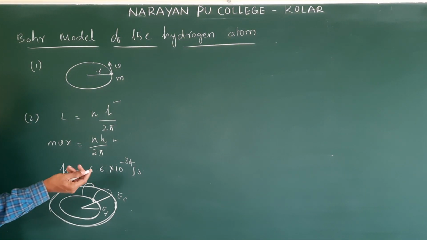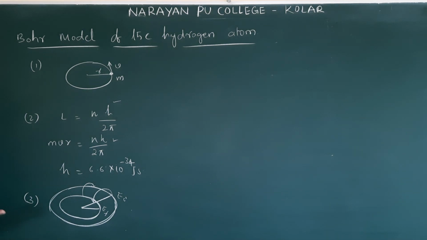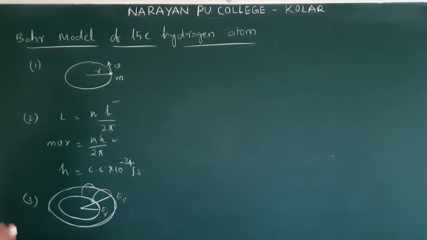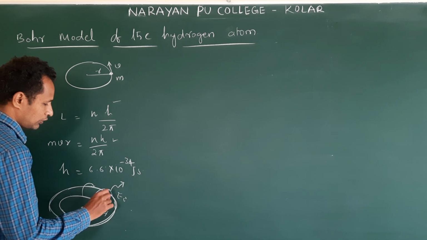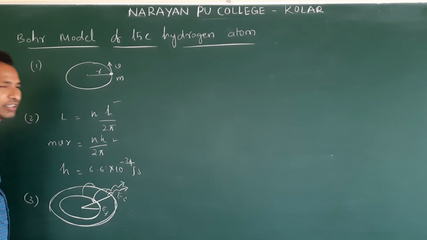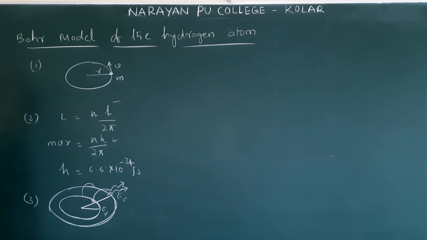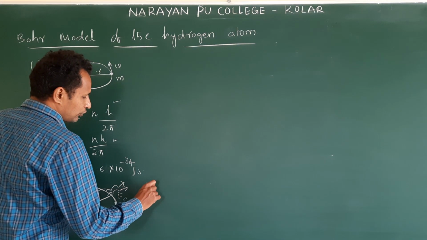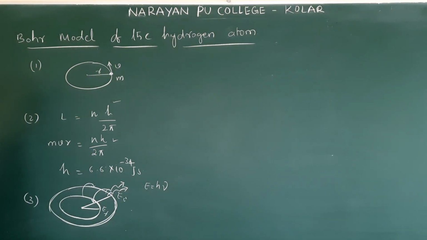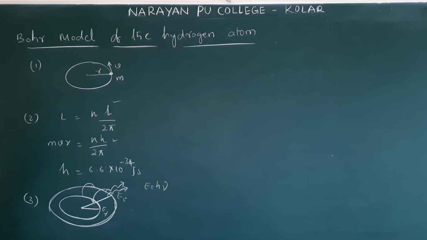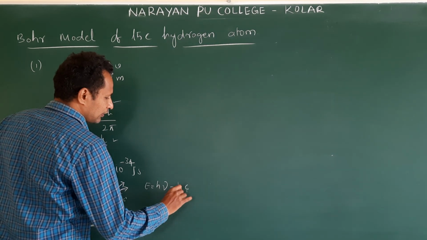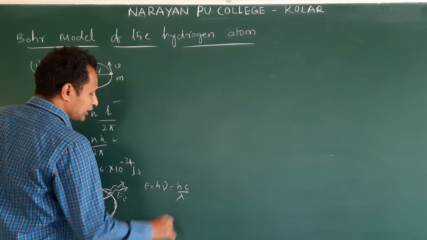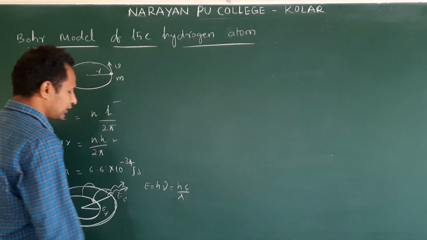The transition may take place from first to second, or initial to final, or final to initial. Or simply, to understand, when it jumps from higher energy to lower energy, a photon will be emitted. What will come out? A photon will come out. So what is the photon energy? E is equal to hν, the photon energy formula, or this is hc by lambda.